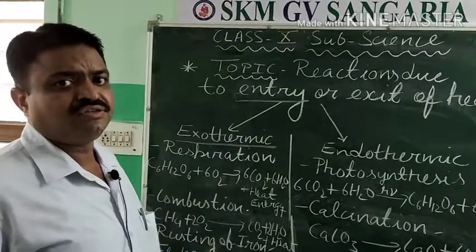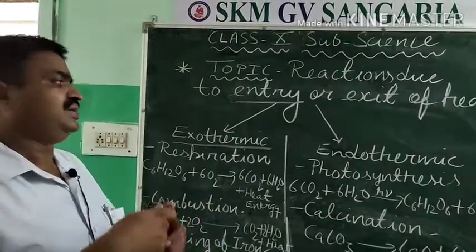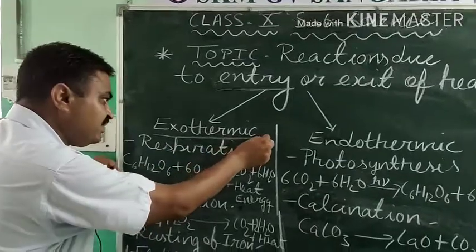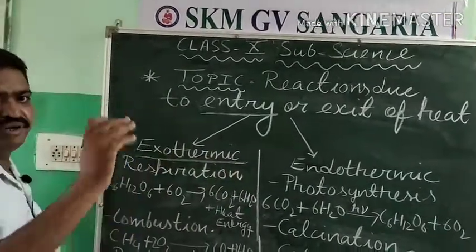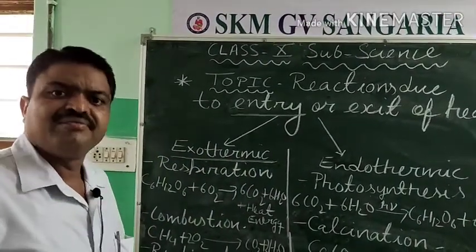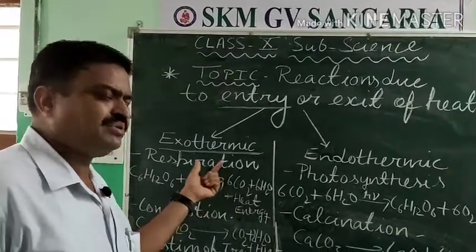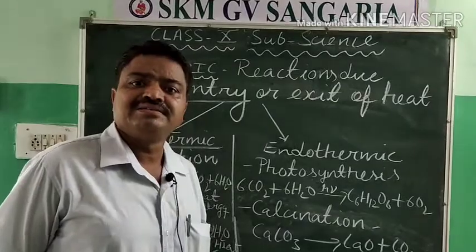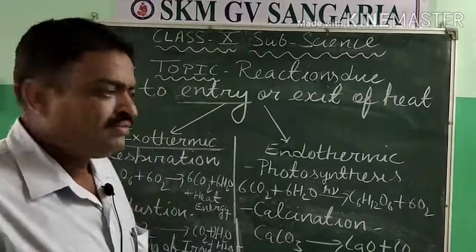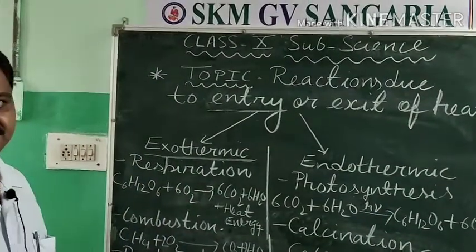In the exothermic reaction, heat is released, and the most important example that we have in our daily life for survival is respiration. Respiration is an example of an exothermic reaction.